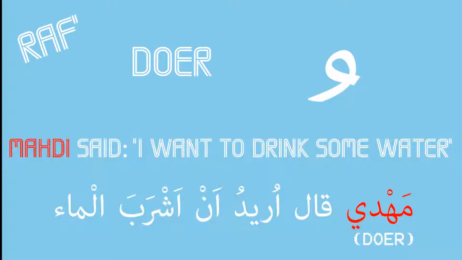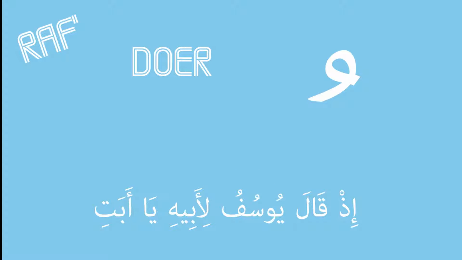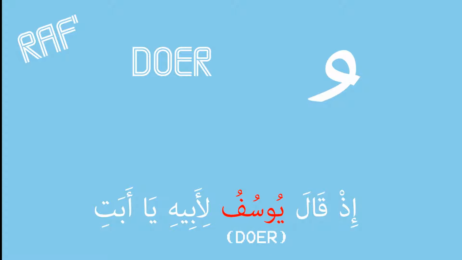As an example for a rafa in the Quran, we look at ayah 4 of Surah Yusuf. The ayah is relatively long, so if we look at the beginning, which is إِذْ قَالَ يُوسُفُ لِأَبِيهِ يَا أَبَتِ, Yusuf alayhi salam is the doer as he is the one who said to his father, O my father.